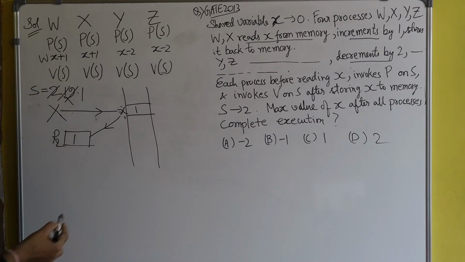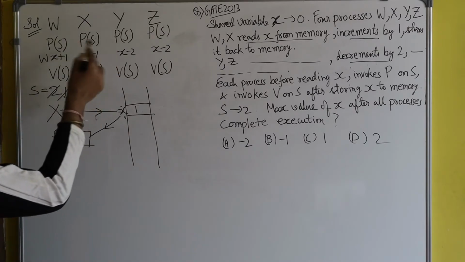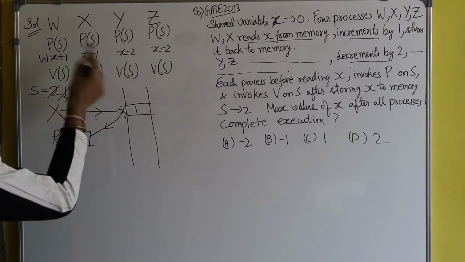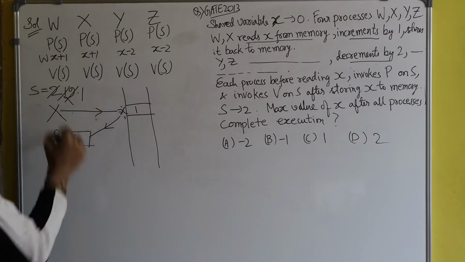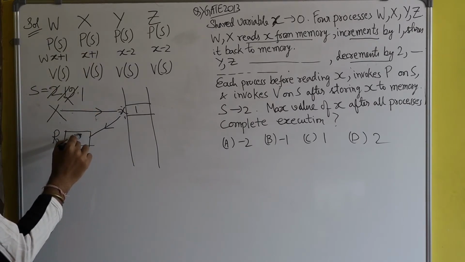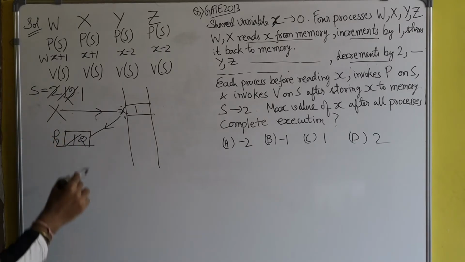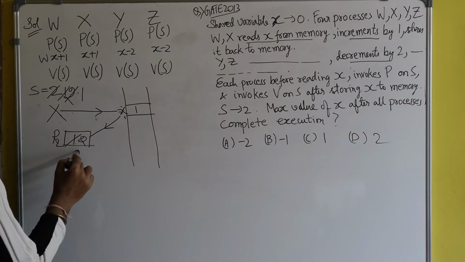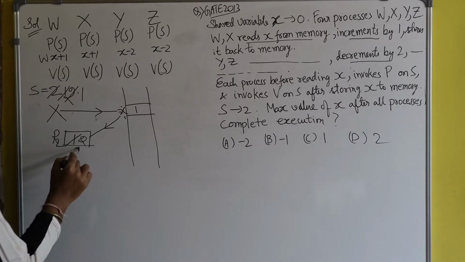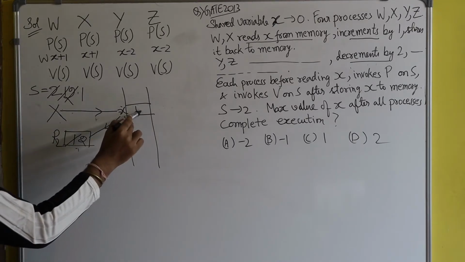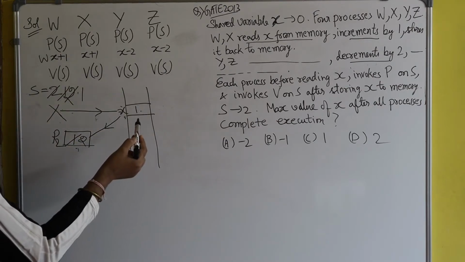And now after that, what will it do? It will increment the value of x in R2 by 1. So now this 1 will be incremented by 1, so it will become 2. And now suppose before it could store back this value of R2 to the memory location X, a preemption happened.